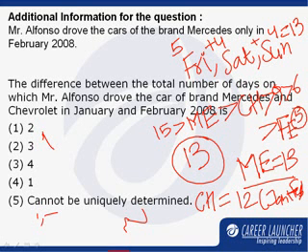So the question had asked, what is the difference between the total number of days on which Mr. Alfonso drove Mercedes and Chevrolet cars in the given 2 months? The number of days on which Mercedes are driven is of course 13, as we have concluded, and the number of days on which Chevrolet cars are driven is 12. So the difference will be 13 minus 12 equals 1. So option number 4 is the correct answer.